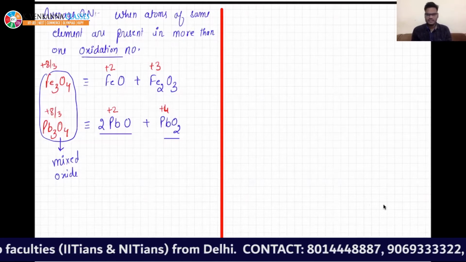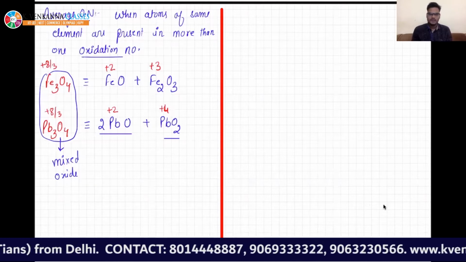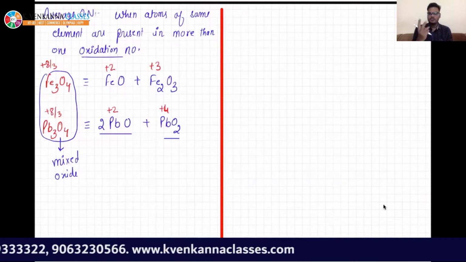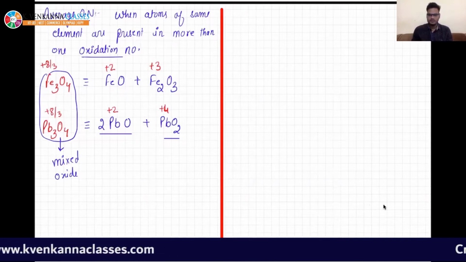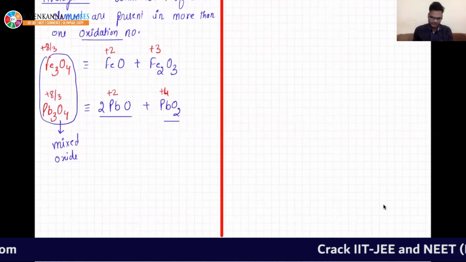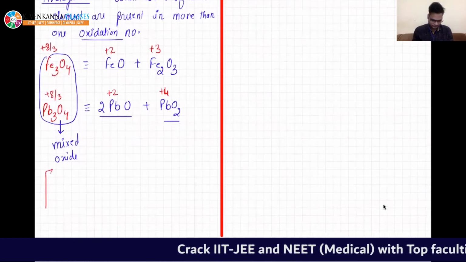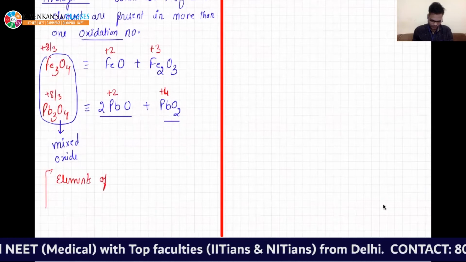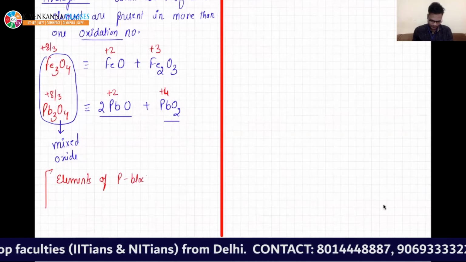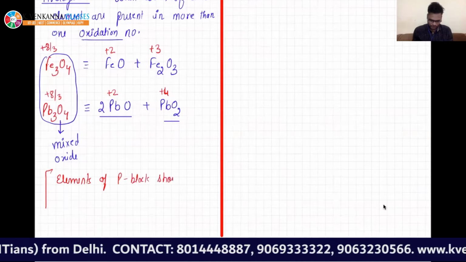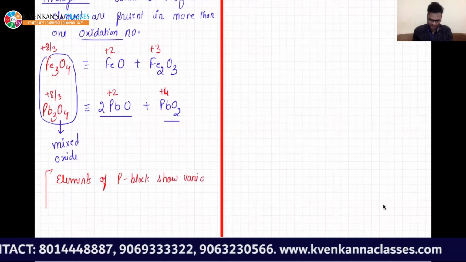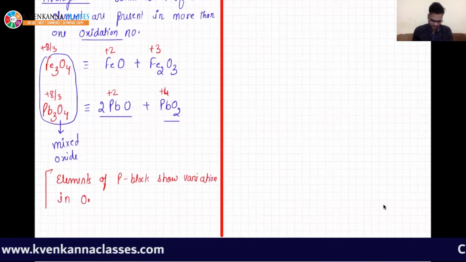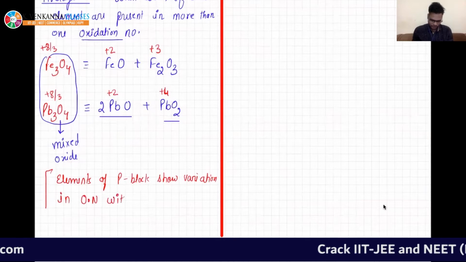I'm just telling you these are some examples in which the compound given to you is nothing but a mixture of 2 oxides. I'm just giving you one more piece of information here: elements of P block show variation in oxidation number with a difference of 2.